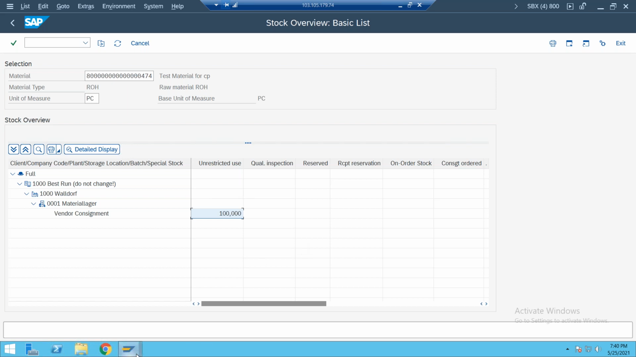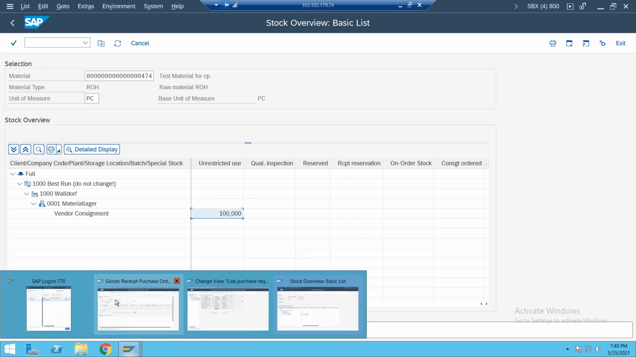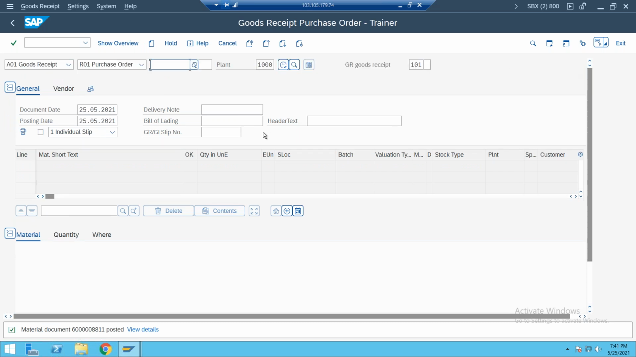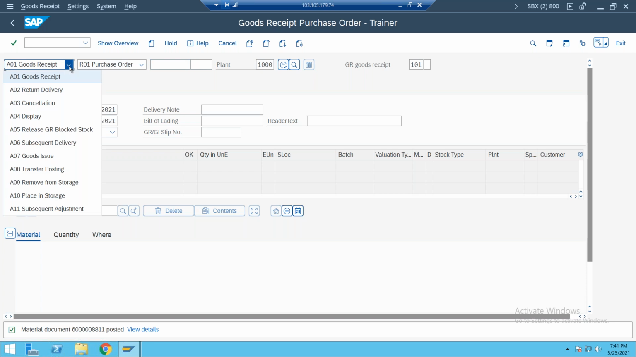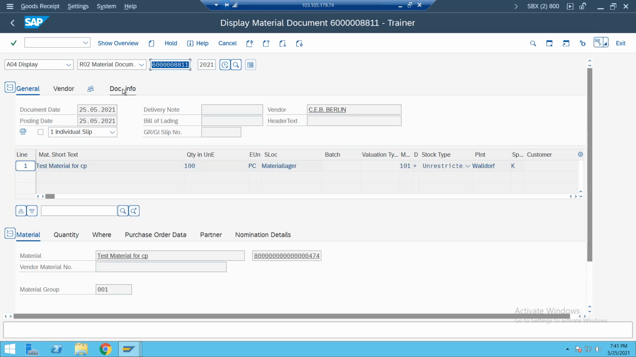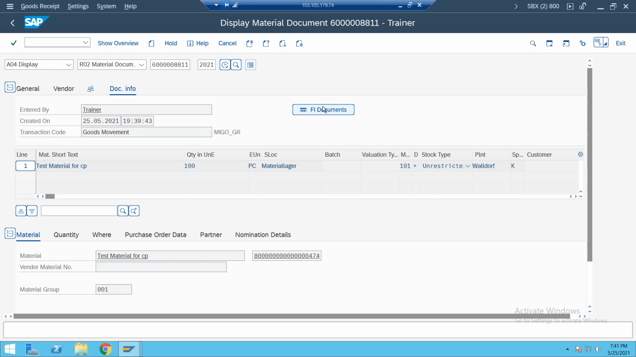And at the same time, initially we are not paying the vendor, right? Now if you go and observe your material document, you can go to MB03, or from here itself you can also see the material document. If you go to display of the material document and execute, now go to document information. If you click on FI documents, there is no subsequent document found in accounting here. So why is there no accounting document?